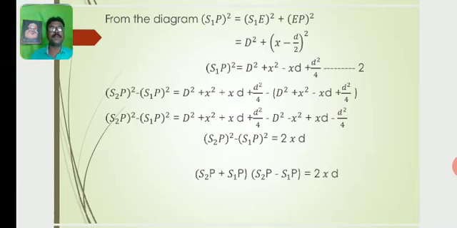Here S2P square minus S1P square is in the form of a square minus b square, which can be written as a minus b into a plus b. Based on that, S2P plus S1P into S2P minus S1P is equal to 2xd.